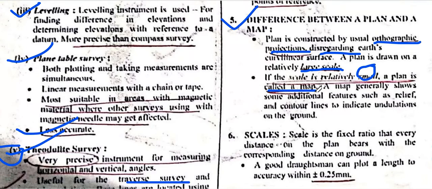A plan means the existing surface. What is the existing surface of the building? And a map is the small scale of the buildings, transferred to a particular scale, and it is called a map. The plan is already the Earth, whatever we have on Earth, and the map is the transfer to a small scale, which is called the scale.